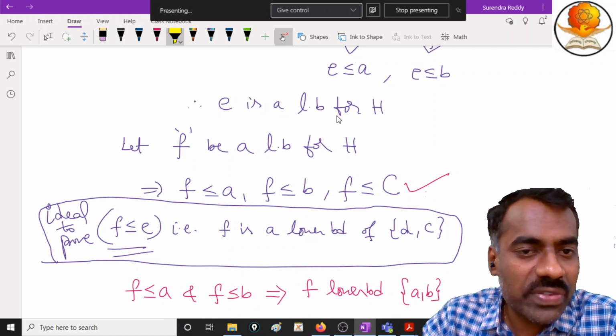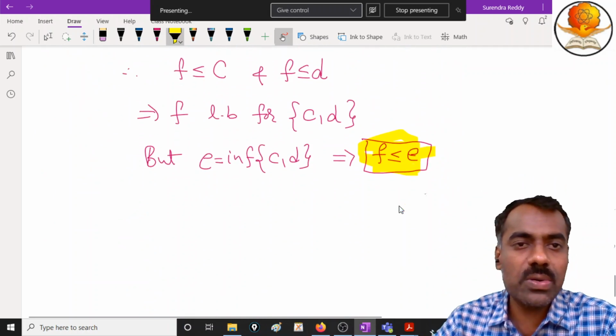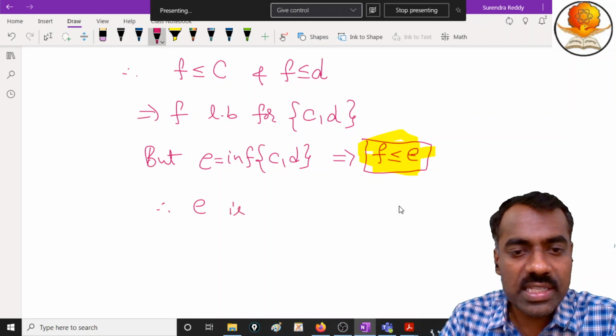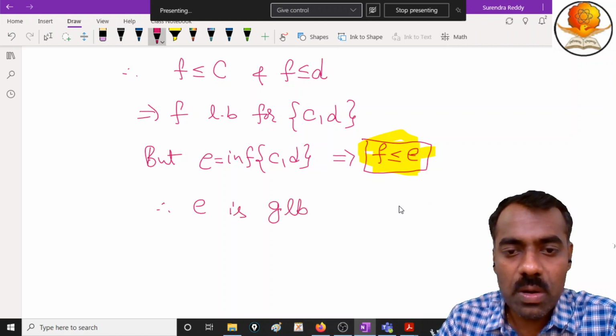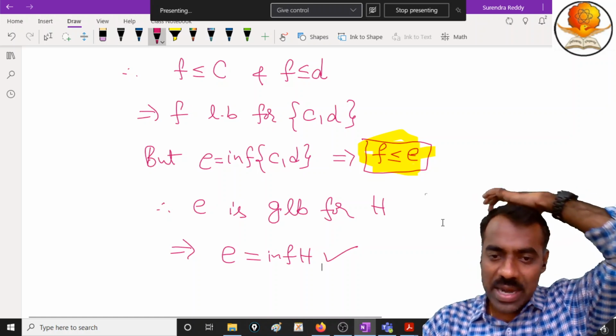E is a lower bound of H, and we started with F, any lower bound of H, and we proved that F is less than or equal to E. That shows that therefore E is the greatest lower bound for H, right? That is the same as saying that E is equal to the infimum of H. So we proved that this element is the infimum.